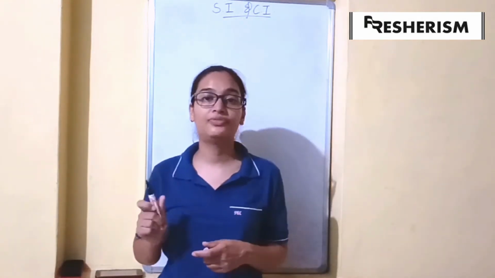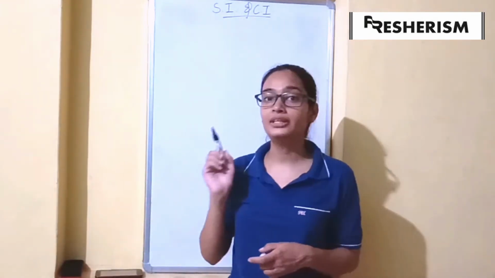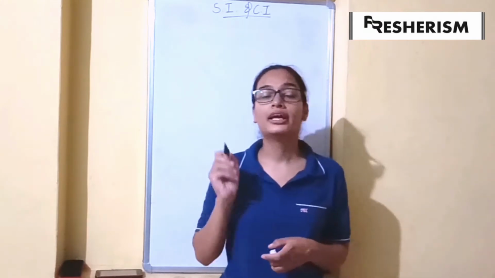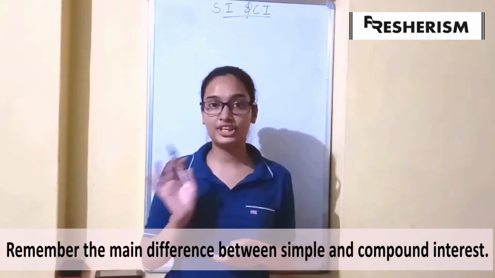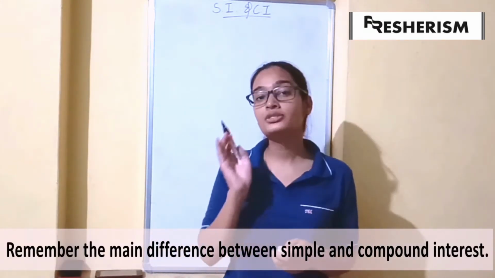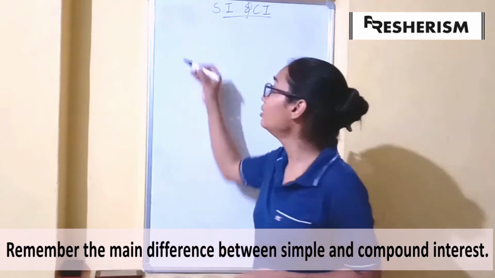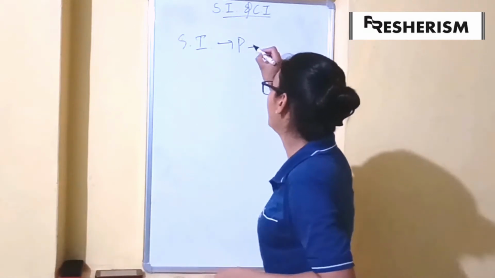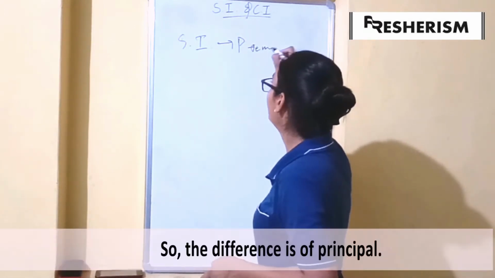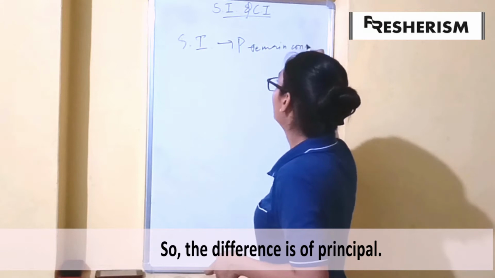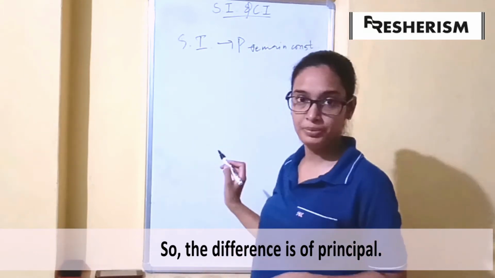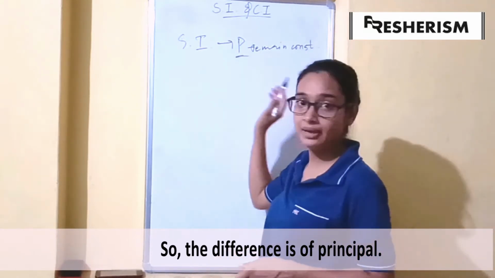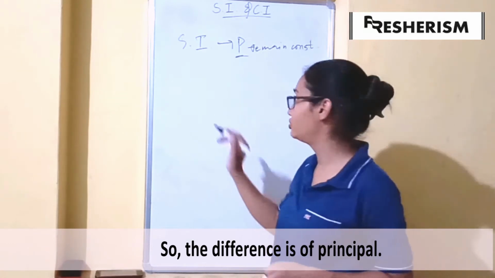Compound interest basically means that the principal would change after every conversion period. The basic difference between simple interest and compound interest is that the principal changes in compound interest while it remains the same in simple interest. In SI, the principal remains constant throughout the loan period, it does not change.